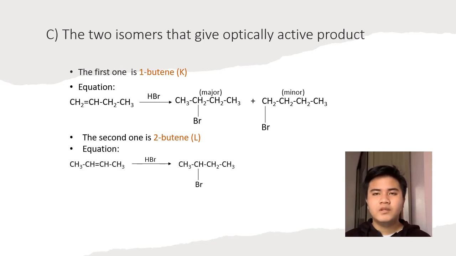2-bromobutane is said to be optically active product because it has chirality center, which is a carbon atom in the molecule that is bonded to 4 different groups of atom. In this case, this carbon atom is bonded to methyl group, ethyl group, hydrogen atom, and bromine atom. So this gives 2-bromobutane its property to be optically active, which is it has ability to rotate plane polarized light to the left and to the right.